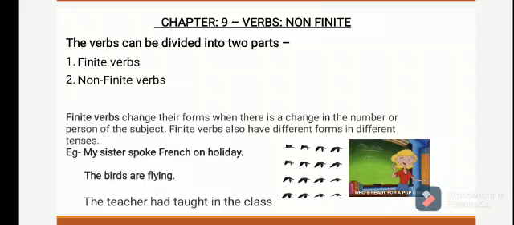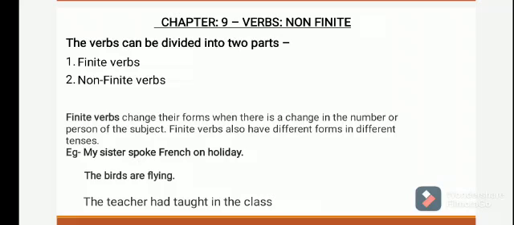For example, my sister spoke French on holiday. The birds are flying. The teacher had taught in the class. So in the first sentence we have used the second form of the verb, which means past tense. In the second sentence, the birds are flying, are flying is present tense. And the teacher had taught in the class, here had taught is past perfect tense.